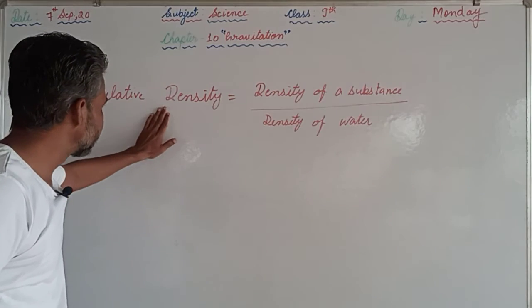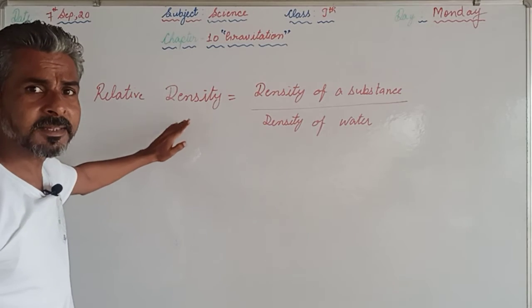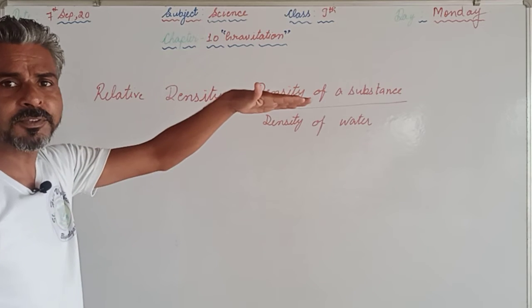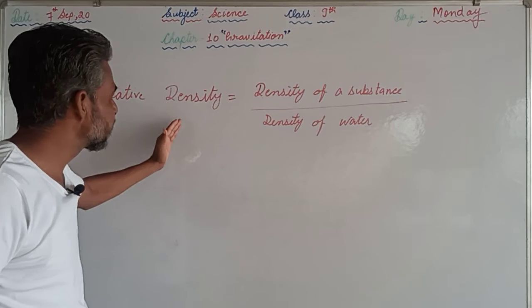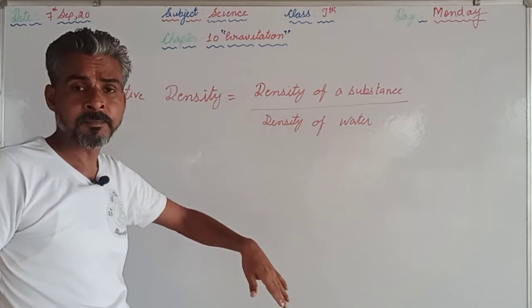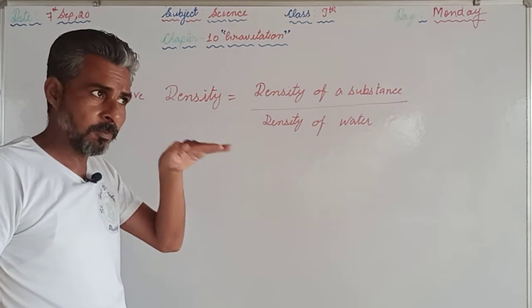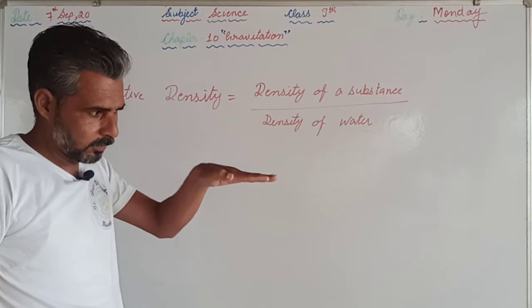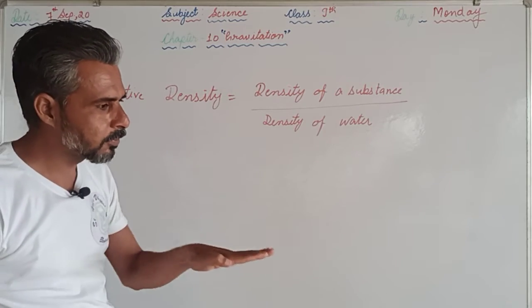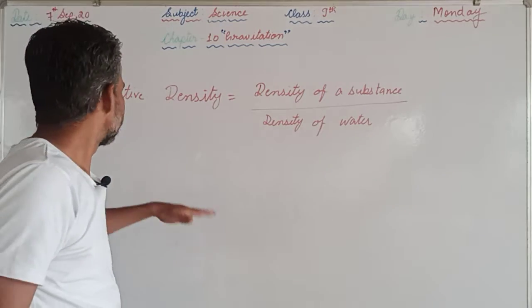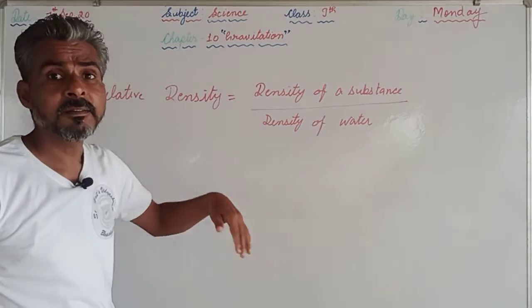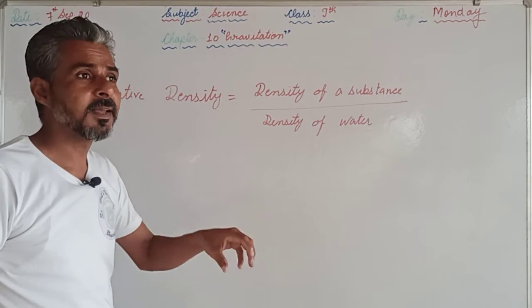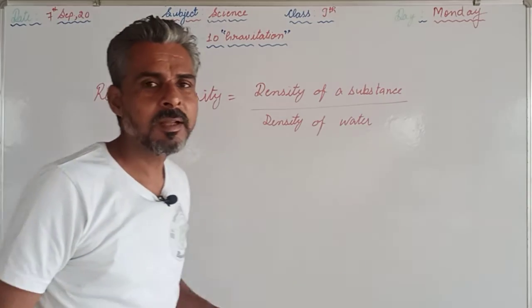If the value of relative density is less than 1, then the object will float above the surface of the water. If the relative density is equal to 1, then the object will float submerged in water, means it will move within the water surface, on the top. Then if it is more than 1, suppose the value of relative density is 1.5, then it will sink in the water.